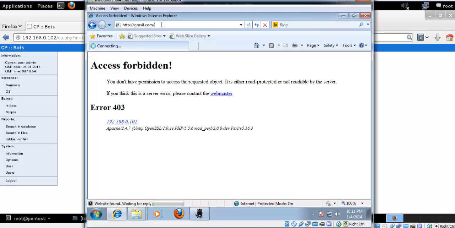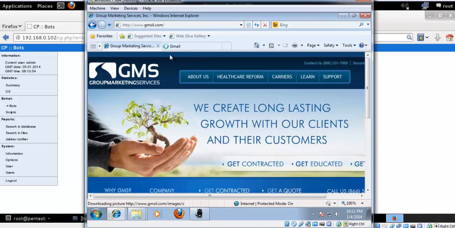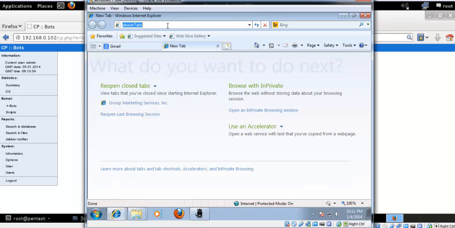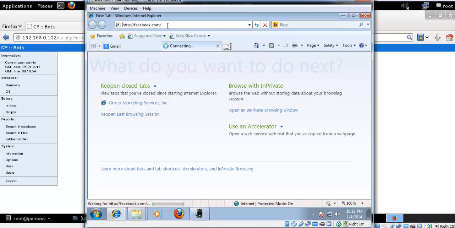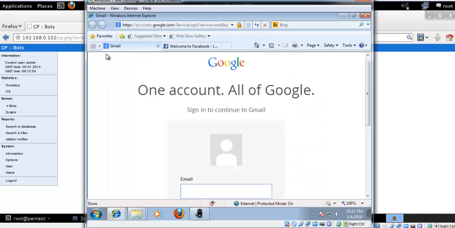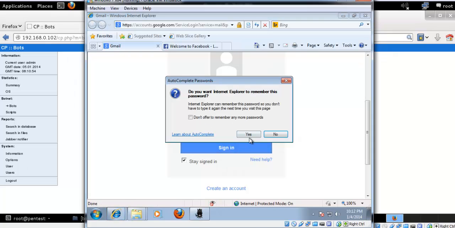Sorry, I typed it wrongly. Let me open gmail.com on this address. So you can see the page is on HTTPS. Gmail is also on HTTPS. So I just try to key in one dummy username like test@gmail.com. Password is 3456. Just sign in.